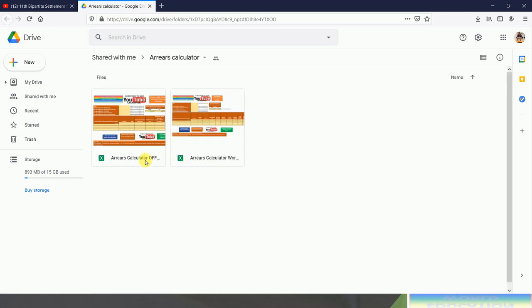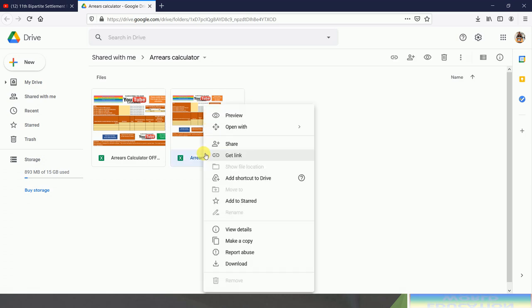So this first calculator is for bank officers and the second calculator is for workmen employees. First of all, we can see the calculator for workmen employees. You have to just right click on this calculator and click on download.